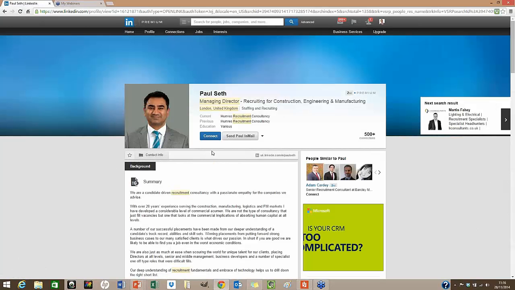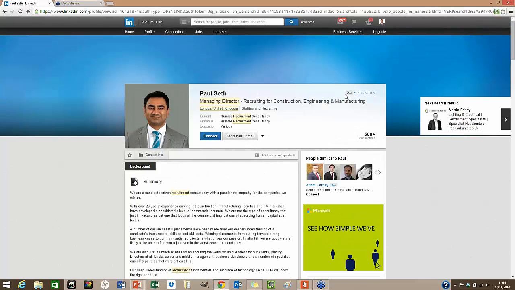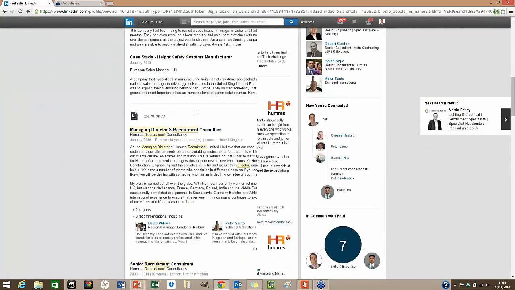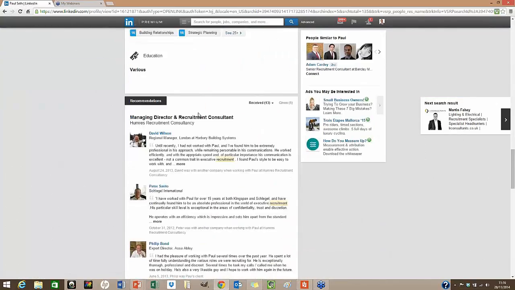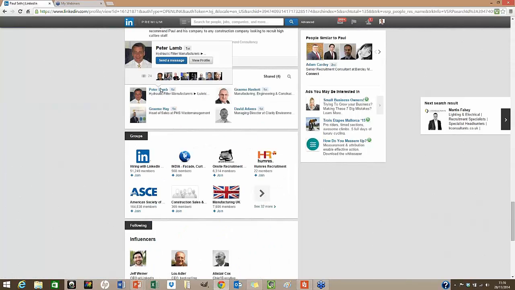This is our key decision maker. Now, lots of information here that you can use. He's actually got his mobile on there, which is lucky. Sometimes they do that, but actually what I want is an introduction to him. So I'm going to remember his name like that. Now I'm going to scroll down on his profile, and then go to my mutual contact, which I know really well, Peter Lamb. Thank you, Peter. And I'm going to click on his profile.